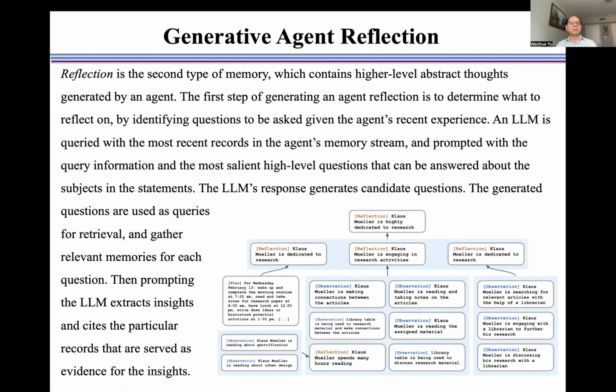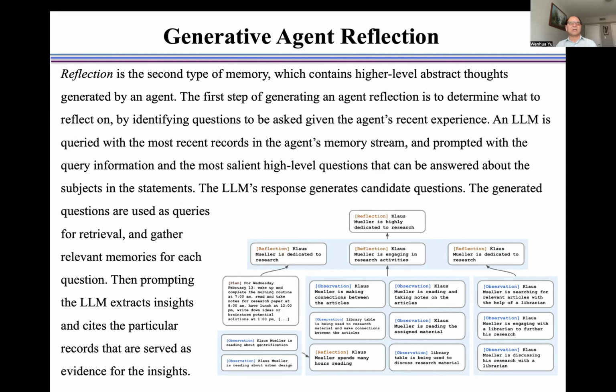A large language model is queried with the most recent records in the agent's memory stream and prompted with the query information and the most salient high-level questions that can be answered about the subjects in the statements. The large language model's response generates candidate questions.